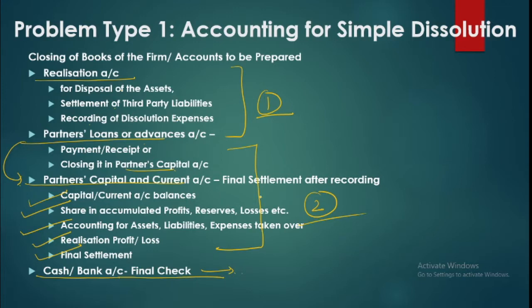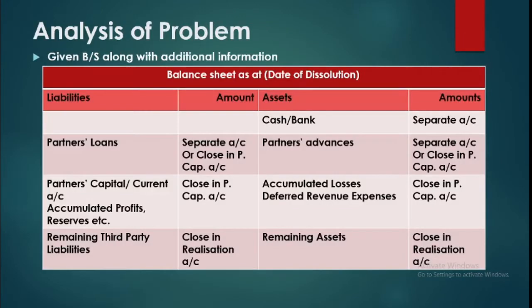So when we are given a particular question, we are to analyze, we are to read that question properly, and we are to analyze where will account be closed. Will it go in the first part, realization, or in the second part, partners accounts? So like all the assets of the company, this is the problem given. We are given a balance sheet, we are to close the books. So the assets can be classified into four major categories. One is the cash and bank account. We know that this is to be prepared separately. This is to be done separately. So you can keep it as separate, that we'll prepare an account.